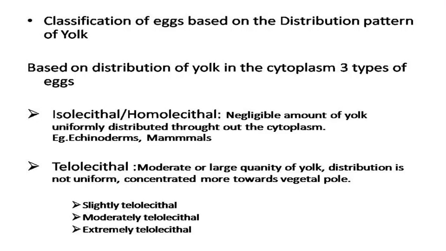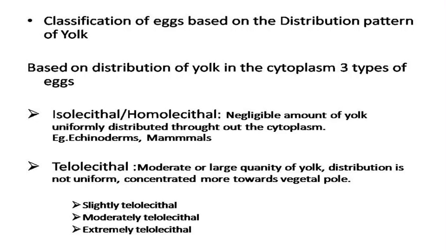The second one is telolecithal egg. In telolecithal egg, the quantity of yolk is moderate or large and this yolk is not uniformly distributed in the egg cytoplasm. More yolk is concentrated towards the vegetal pole of the egg. So what is telolecithal?